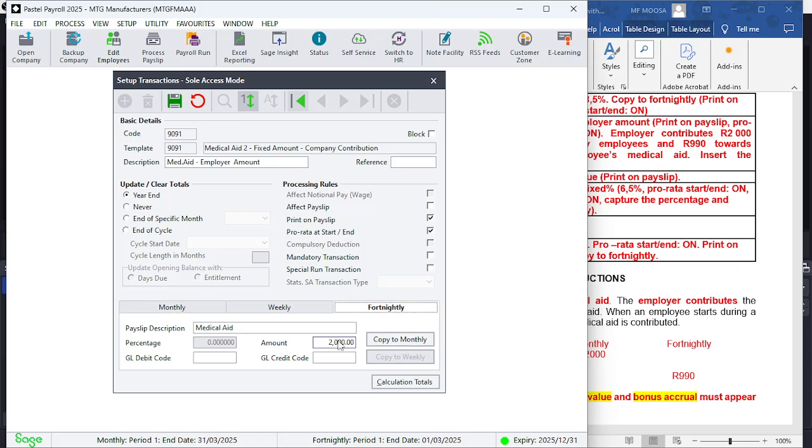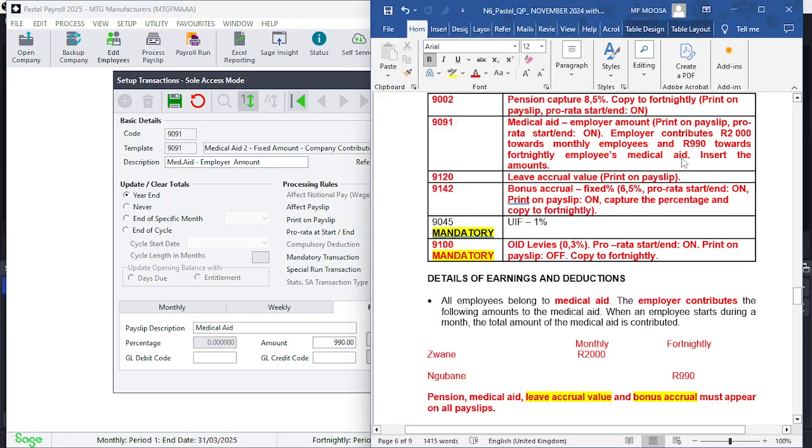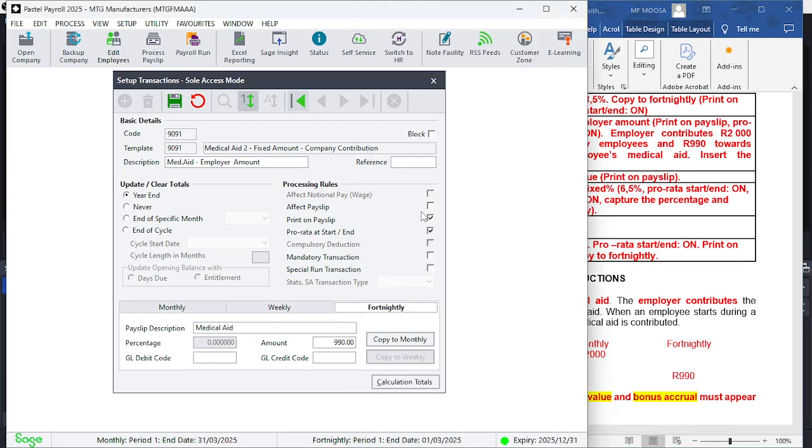And fortnightly, it's 990. So I also realize that we need to be mindful of where we are. If we are on monthly, we'll have to put in the amount for monthly. In fortnightly, we'll have to put in the amount for fortnightly, as I mentioned on the question paper. So we've done that pro rata start end for fortnightly as well as monthly. Pro rata start end, print on payslip on, amount is 2,000 rands. Fortnightly, the amount is 990. We're good to go by saving it.